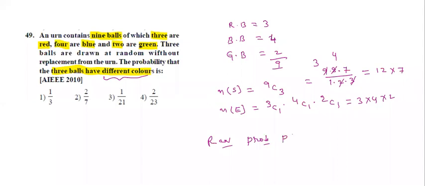Required probability P of E is equal to N of E by N of S. N of E means 3 fours are 12, 12 into 2, by N of S, 12 into 7. 12 cancel. Then answer is 2 by 7. Okay. Which option correct? Second option.